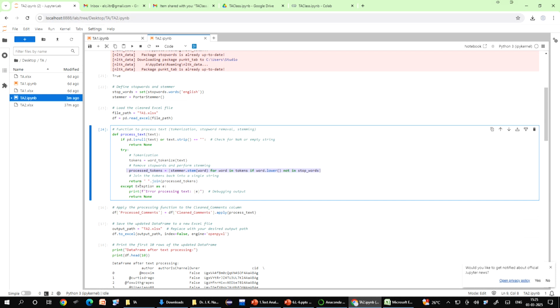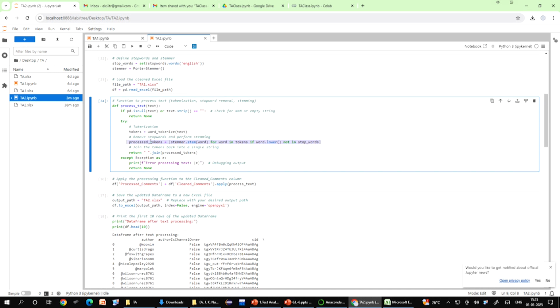Then we will go for the stemming. As I have already explained time and again, stemming helps to simplify the words to the root form using the Porter stemmer library. Stemming removes suffixes like ing, ed, ly or s, and converts the words to their base form: backed becomes back, packed becomes pack, running becomes run, tables becomes table.